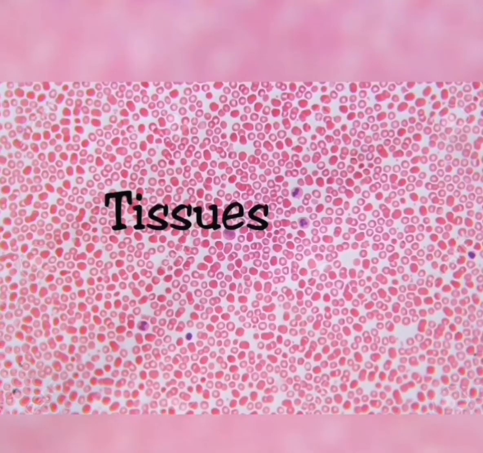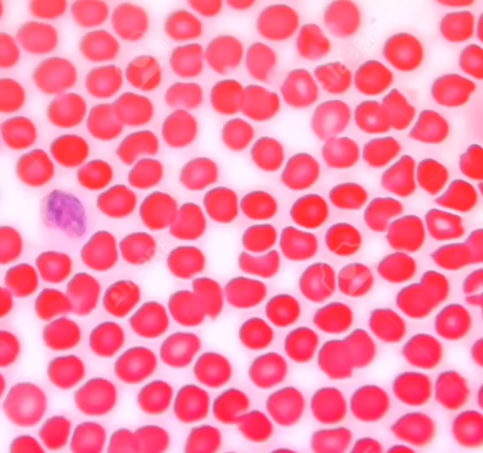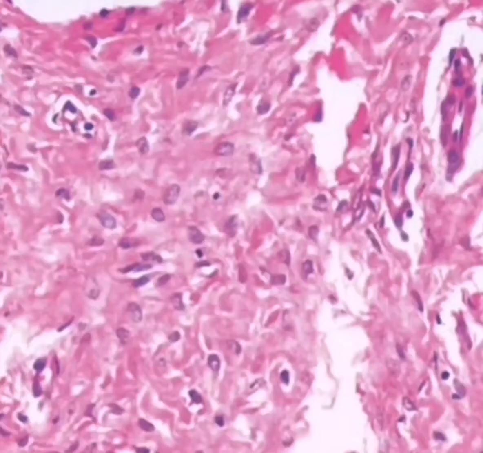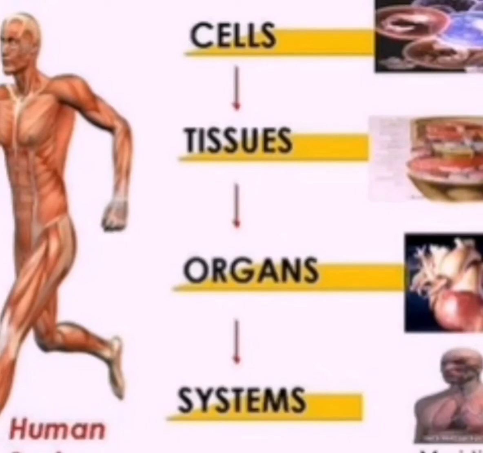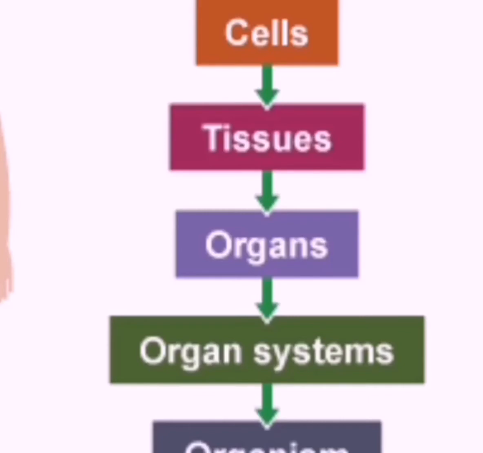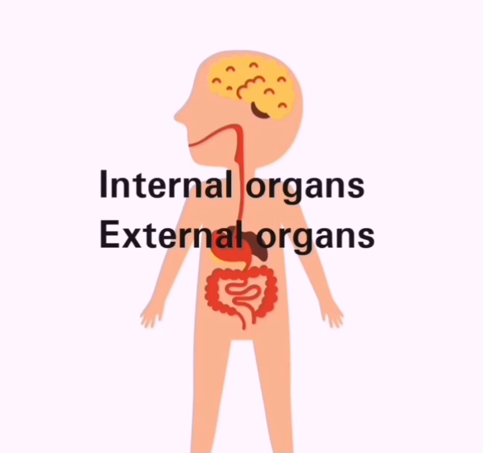Now we have tissues. Tissues are a group of cells that have a similar structure and act together to perform a specific function, and tissues combine together to form larger units which are called body organs. So students, when cells combine they form tissues, and when tissues combine they form body organs. And students, we have two types of body organs, internal organs and external organs.